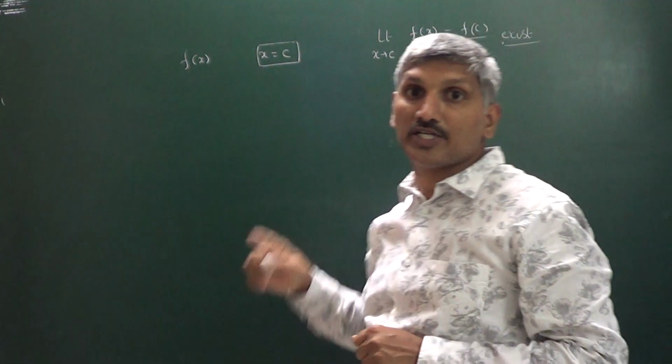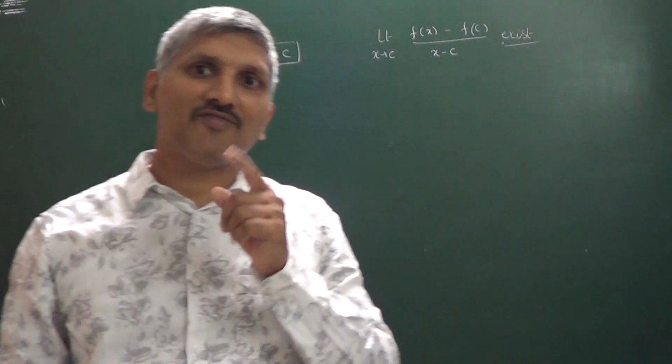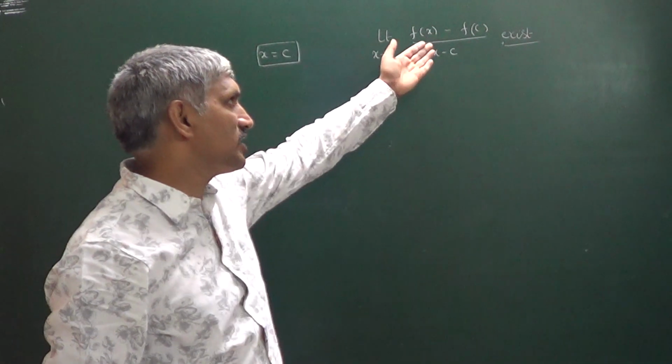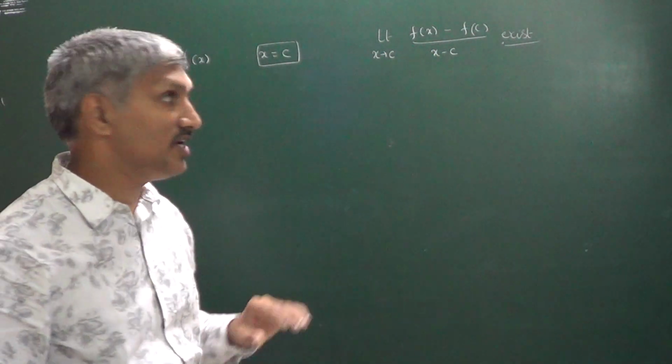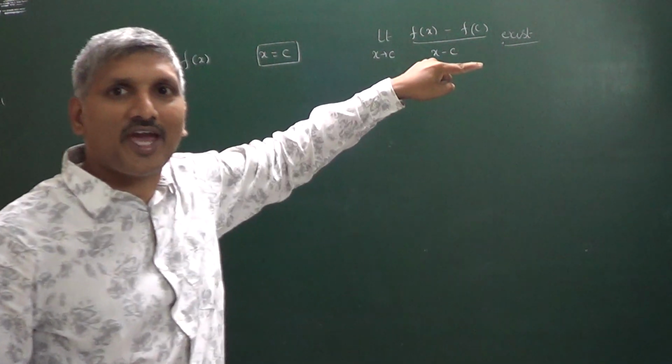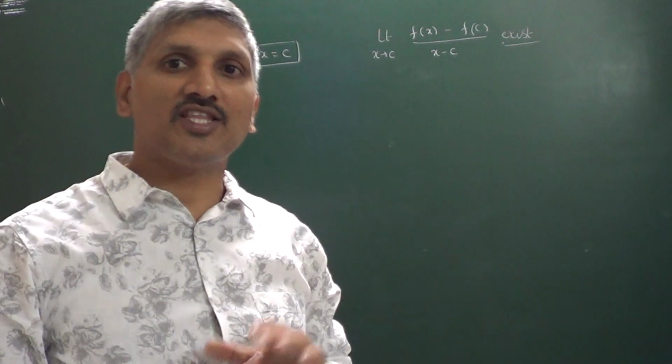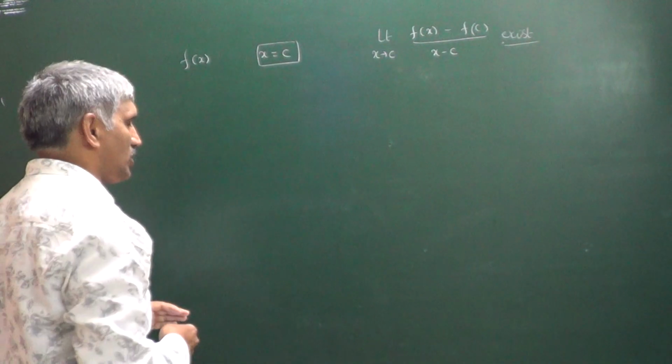This limit has to exist finitely, then the function is differentiable at x is equals to c.